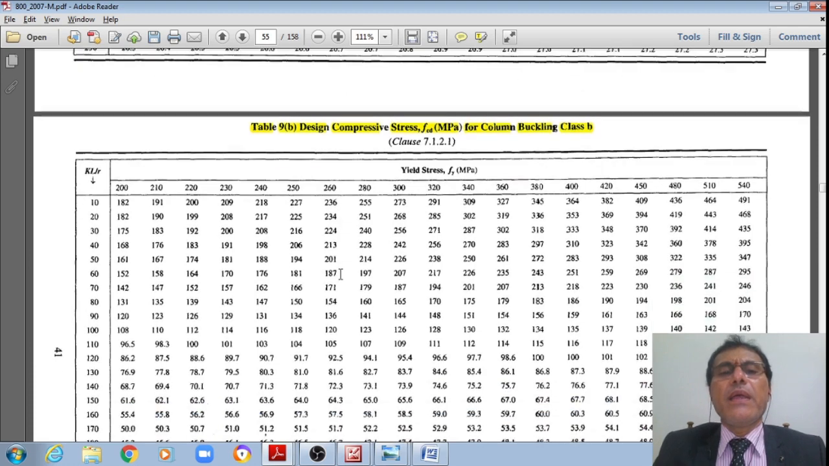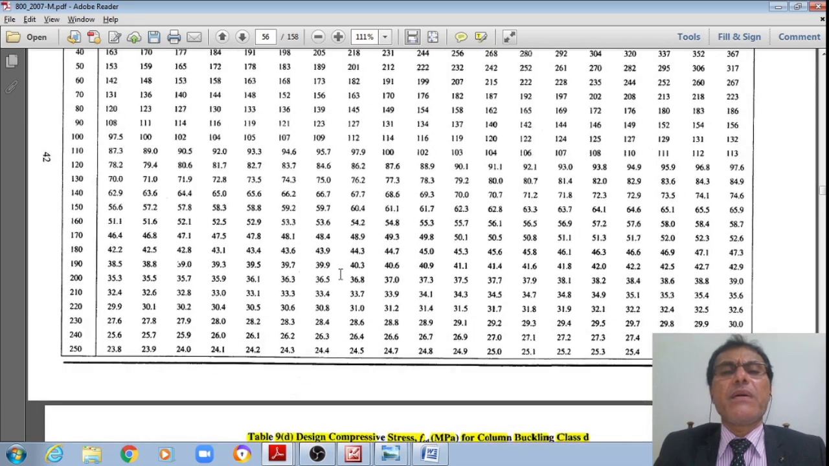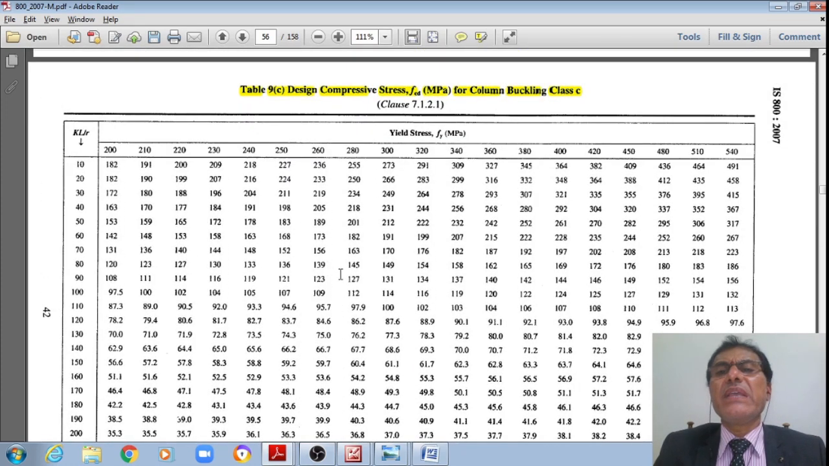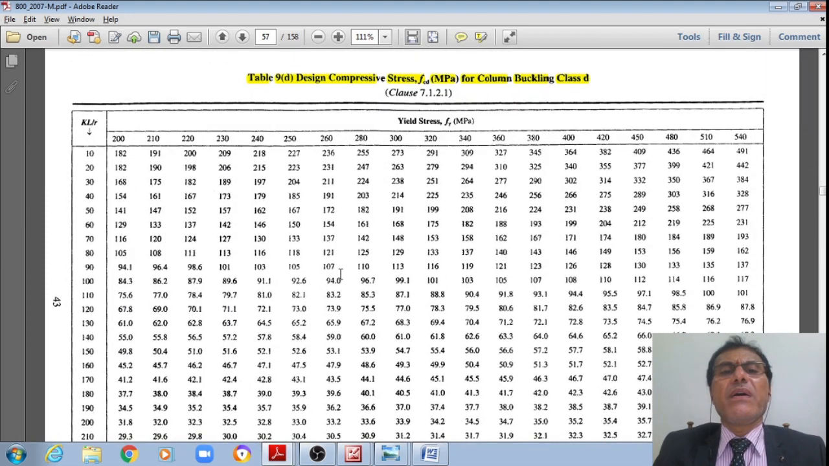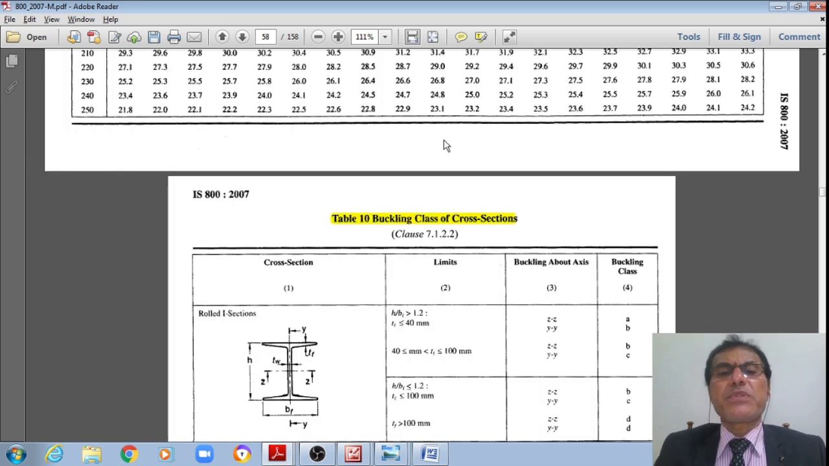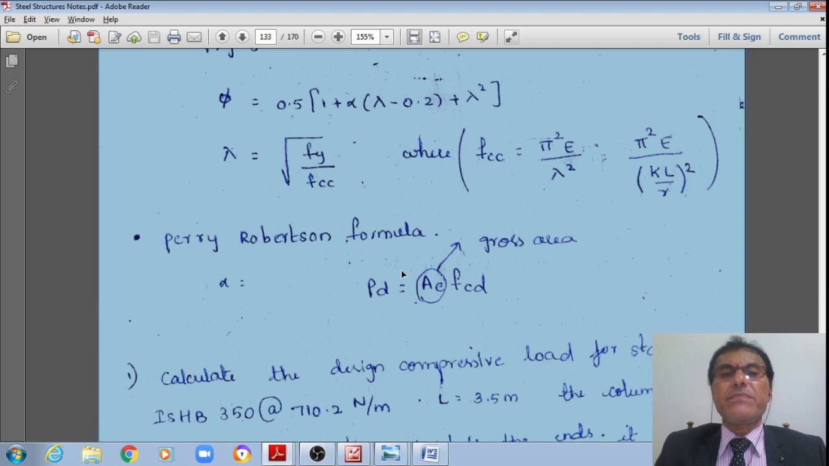table 9B for class B, table 9C for class C, whereas for class D we can use table 9D for finding the design compressive stress fcd. This is how the design compressive stresses can be evaluated. Just now we have seen this.